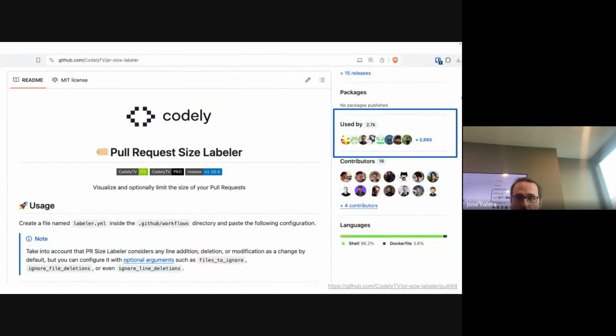Let me see if I got something else. Here we got some examples. And then one more thing is this. As you can see, a project used by 3,000 people, 20 contributors. This pull request size labeler, does anyone know or remember what this can be? Yeah, maybe from the amount of files, lines, in the pull request. It's one of the checks. Yeah, we have it, right? Yeah, exactly. This is the pull request size label: is the PR size XL, L.